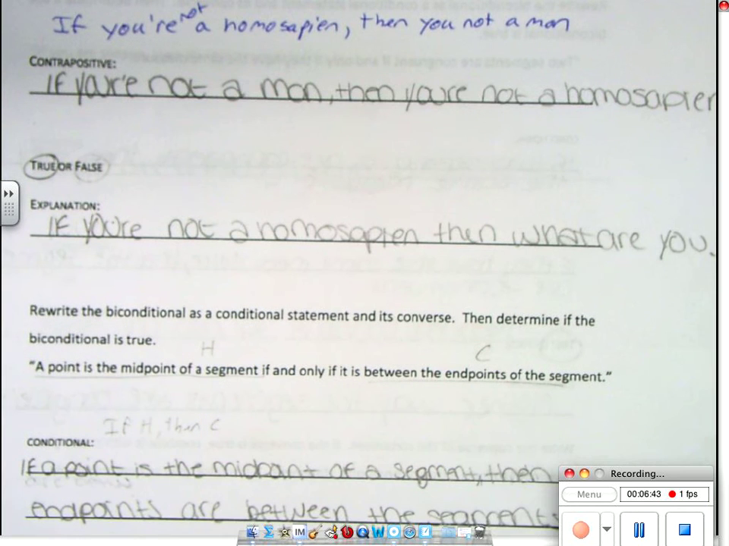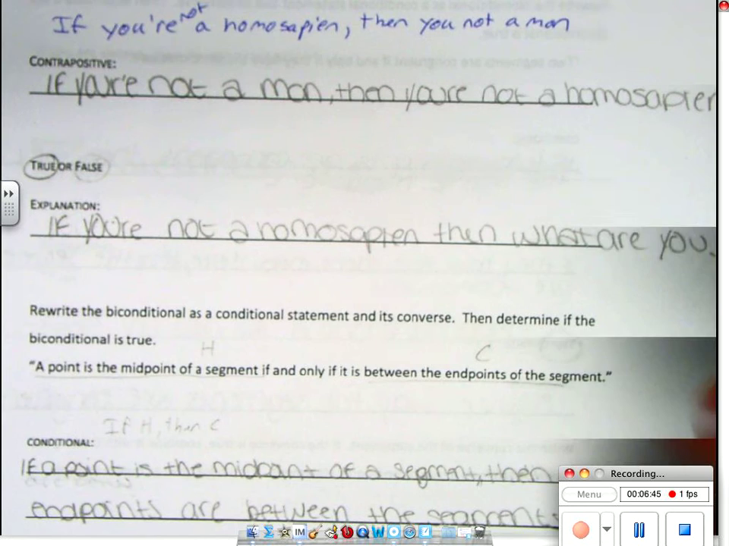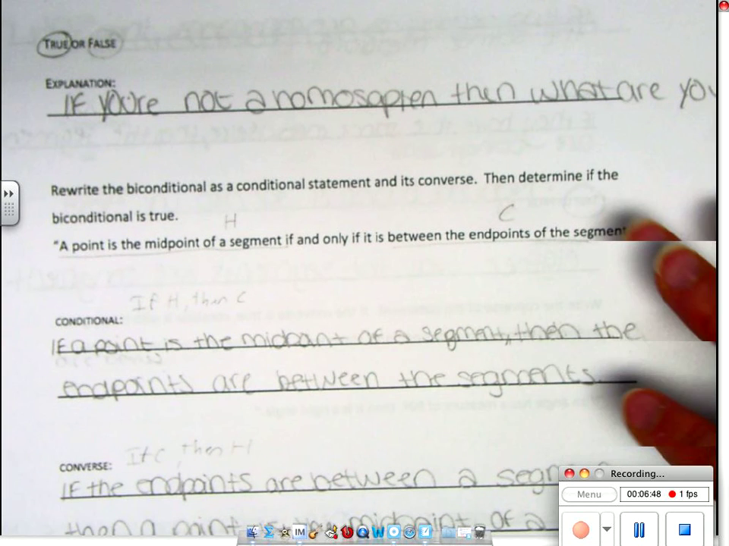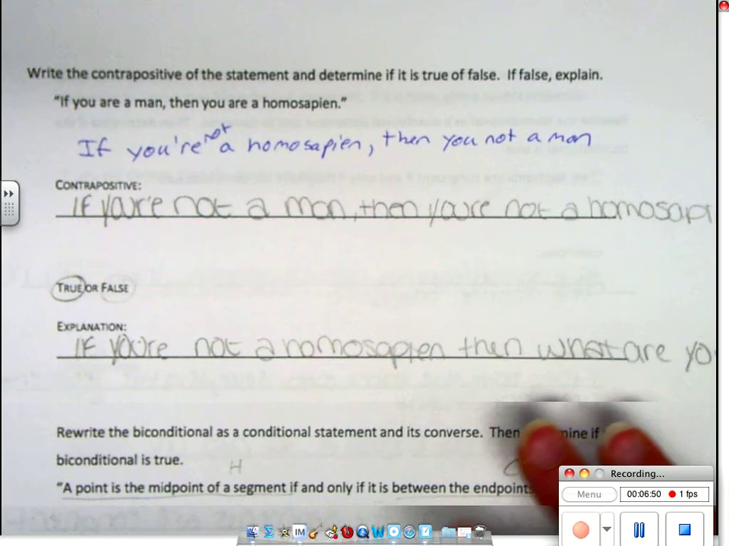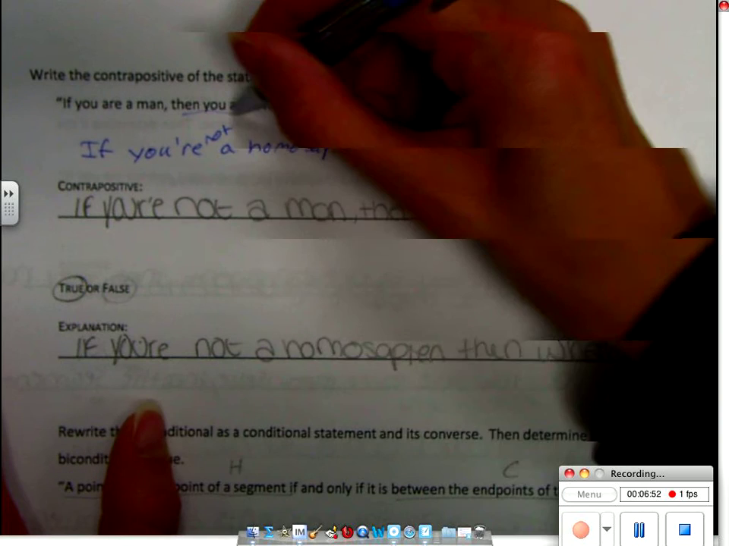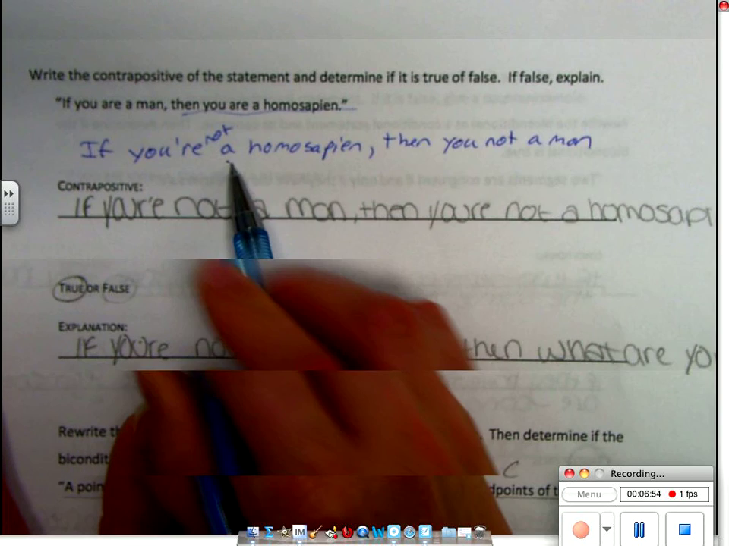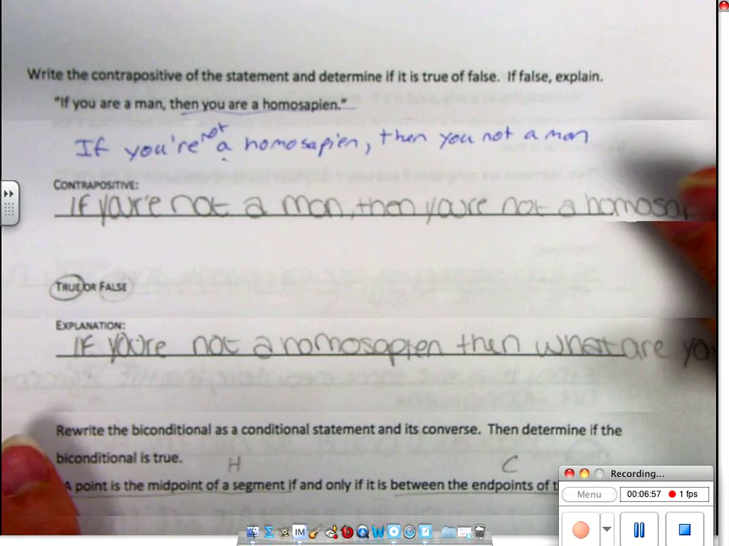So a counterexample would be, again, being a girl. Sorry, didn't you just make that one inverse? That I just did? No, I switched it. See how I took the Homo sapien? I put it in the front. I took the man, put it in the back, and I made them both not.